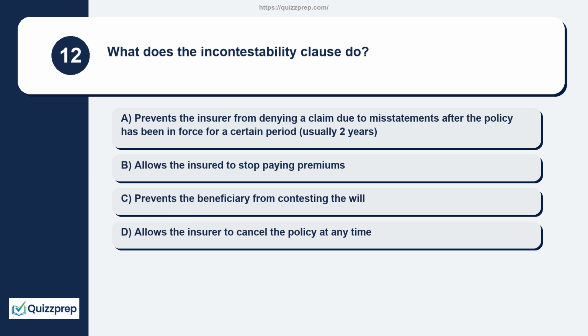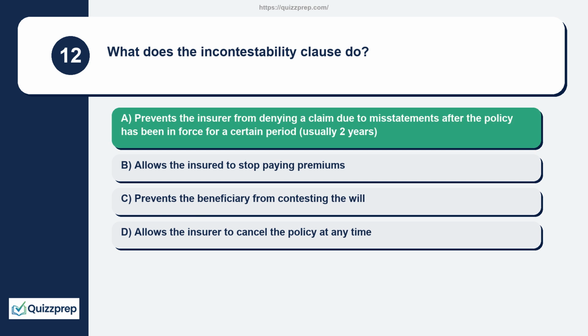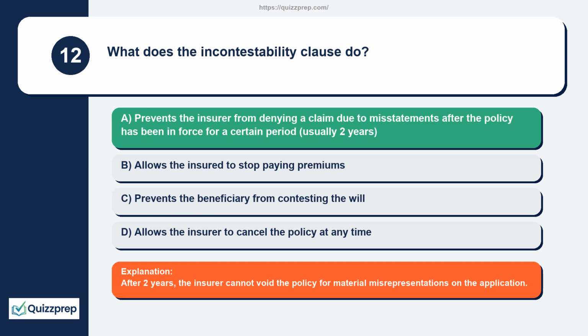Question 12. What does the incontestability clause do? Prevents the insurer from denying a claim due to misstatements after the policy has been in force for a certain period, usually 2 years. Allows the insured to stop paying premiums. Prevents the beneficiary from contesting the will. Allows the insurer to cancel the policy at any time. After 2 years, the insurer cannot void the policy for material misrepresentations on the application.